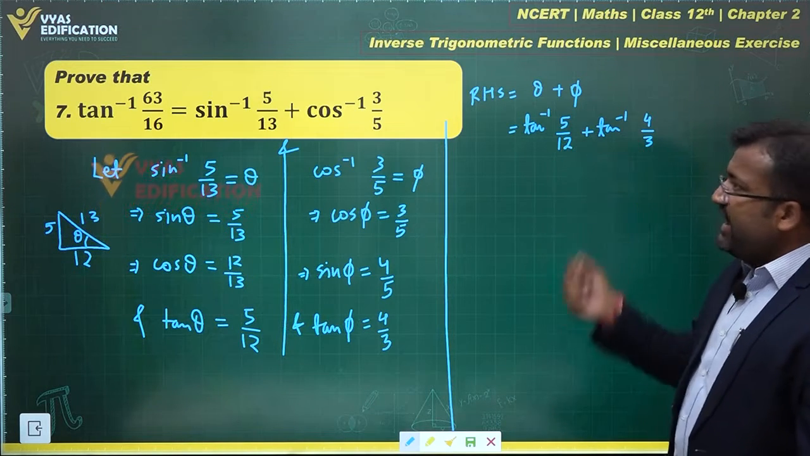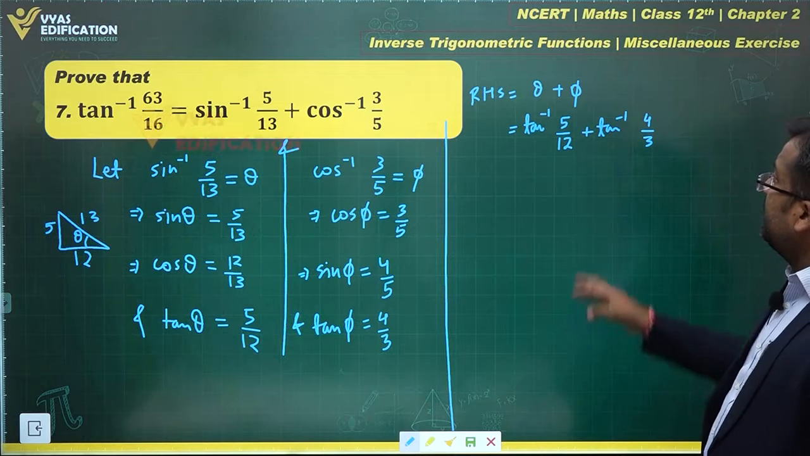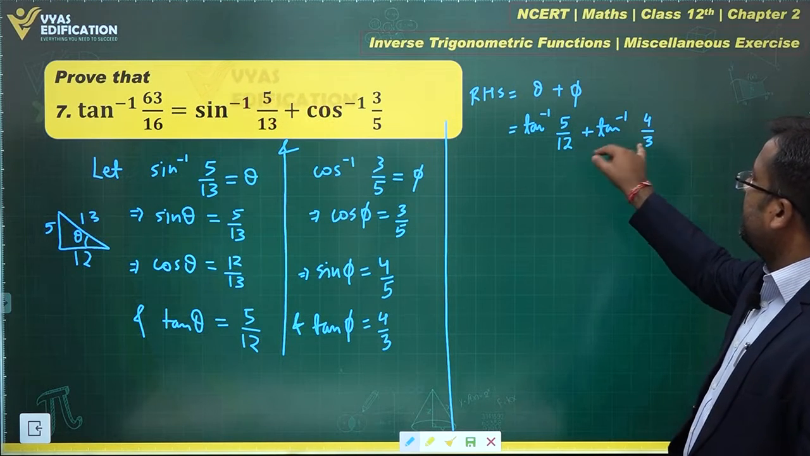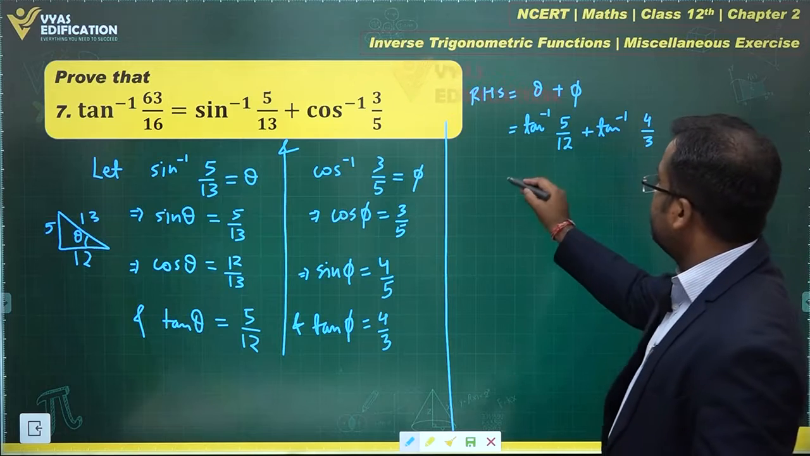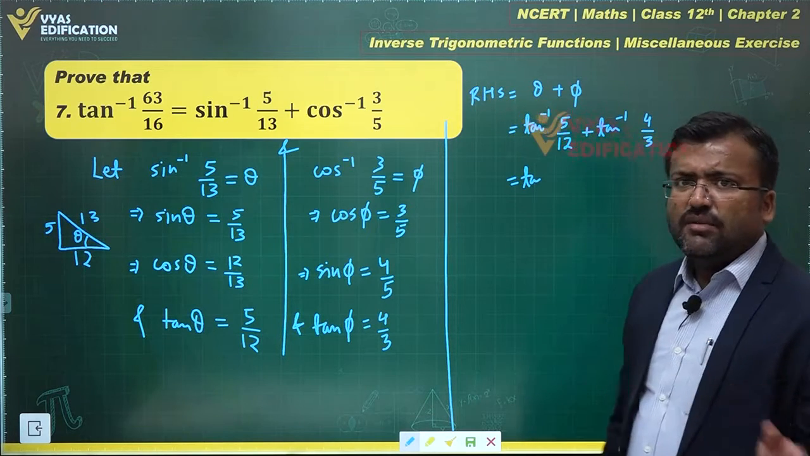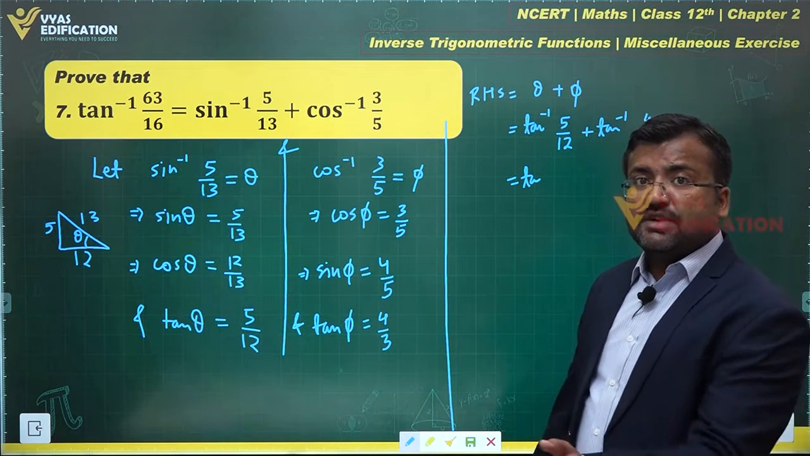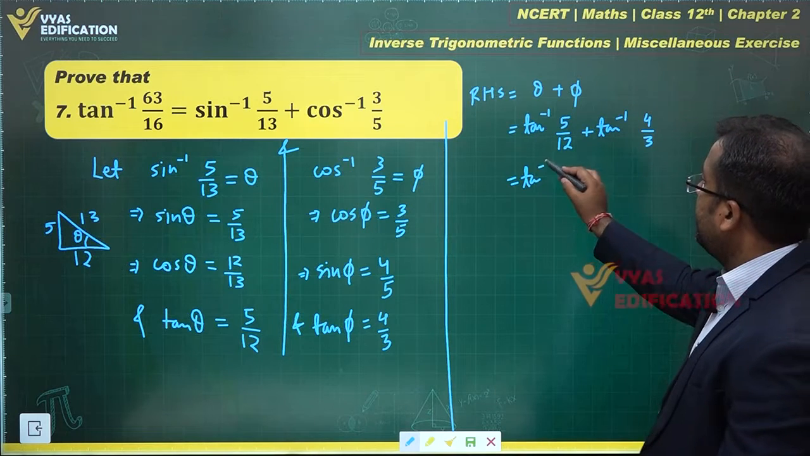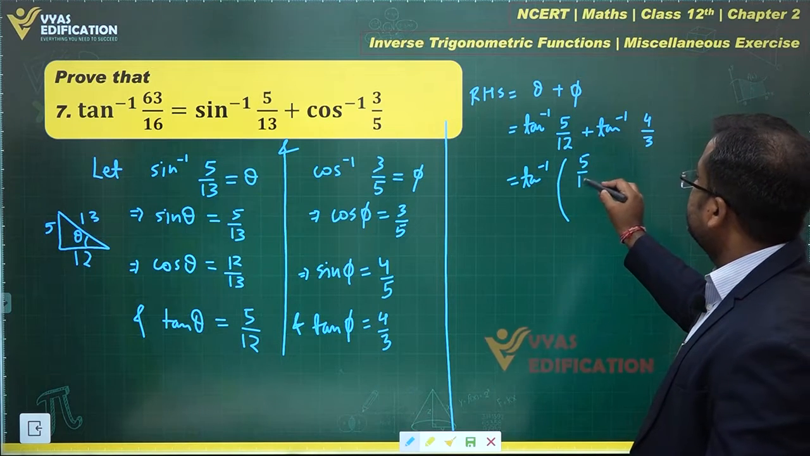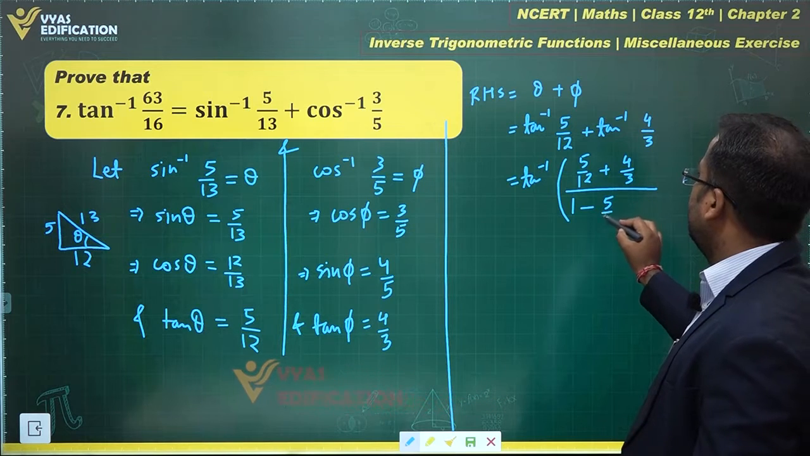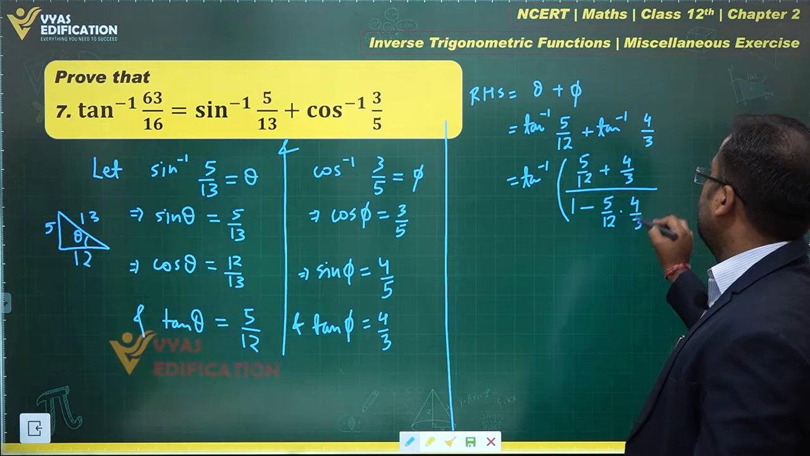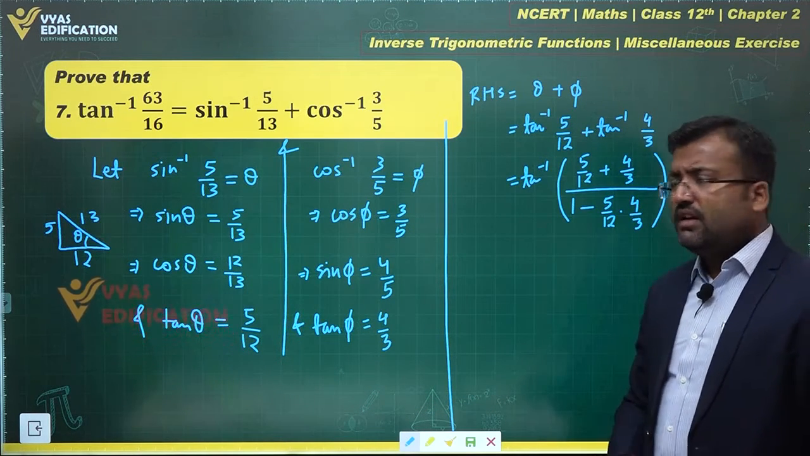This is x, this is y. What about the product of x, y? If you observe, this is 5 times 4 is 20, 12 times 3 is 36, 20 by 36 is less than 1. Therefore, I can apply the result tan inverse x plus tan inverse y is equal to tan inverse of x plus y upon 1 minus xy. This is what I want to apply.